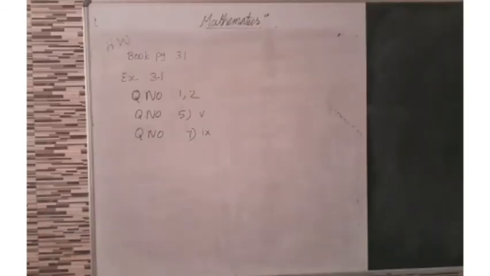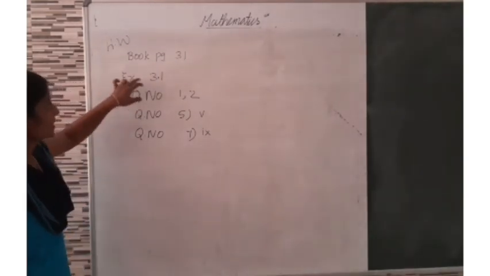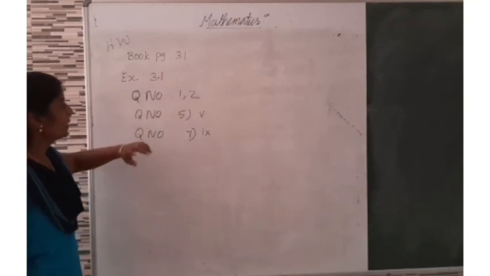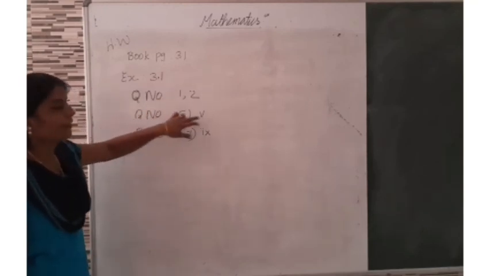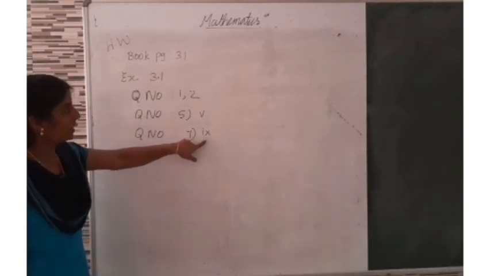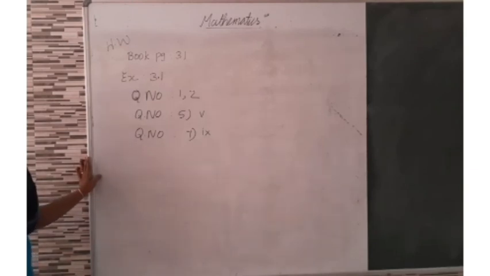Then today's homework: book page number 31, exercise 3.1, question number 1 and 2, then question number 5, question number 7, 9th question. Okay, these are the homework. Okay, students, today's class is completed. We can see next class. Okay, thank you.